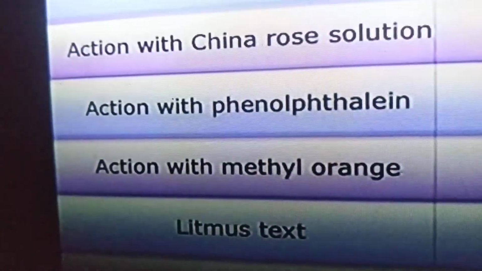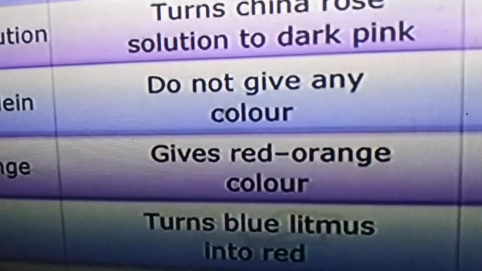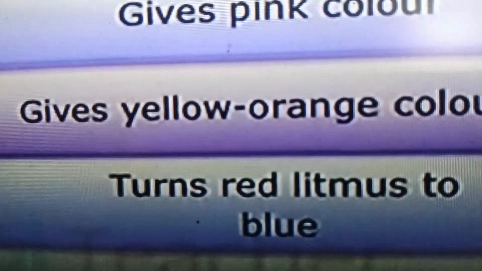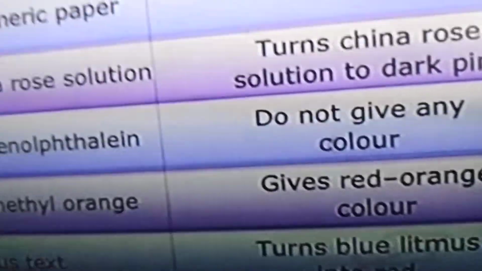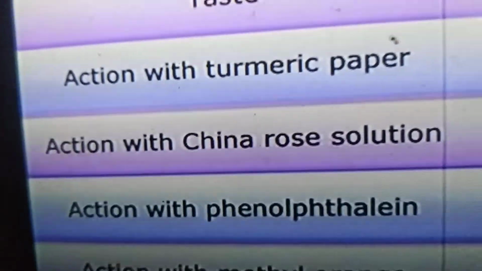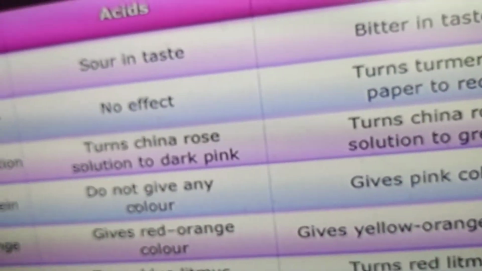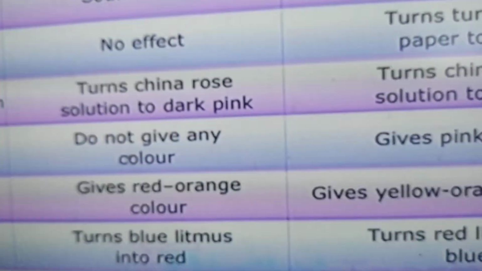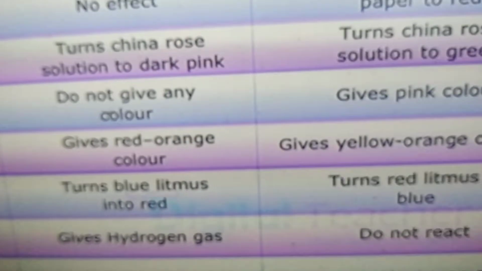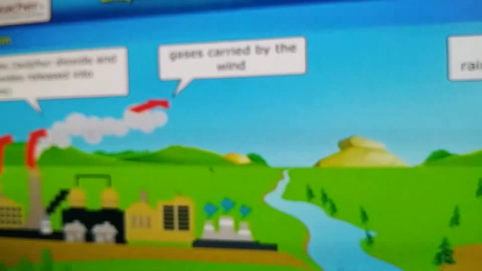Okay. Litmus test: acids change blue litmus to red, and bases turn red litmus to blue. And action with metals: acids give hydrogen gas, bases do not react. Naturally found acids are vinegar. Naturally found bases are lime water and soap.